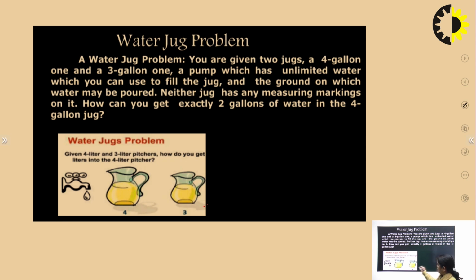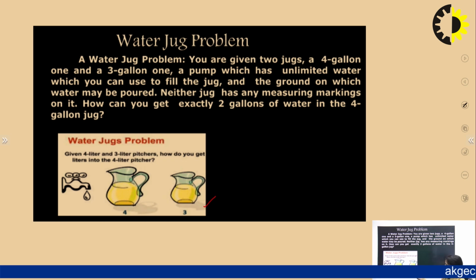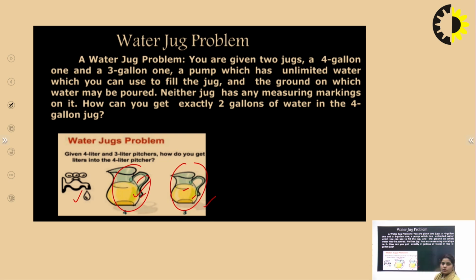Here you can see the two jugs and the pump, from which you have to get exactly 2 gallons in the 4-gallon jug. You can easily see that there are no measuring markings on these two jugs. So how can we solve this problem?